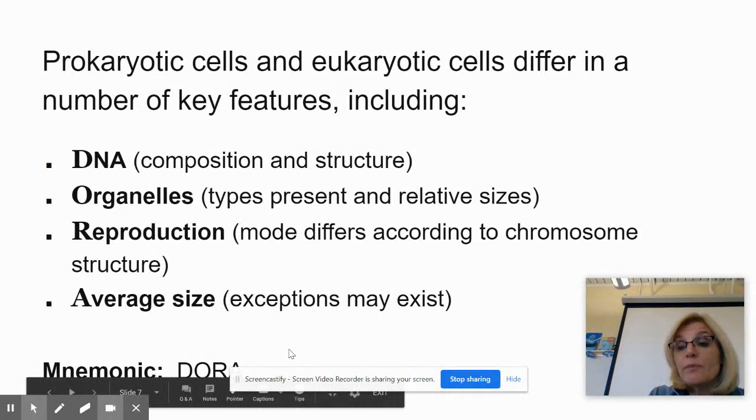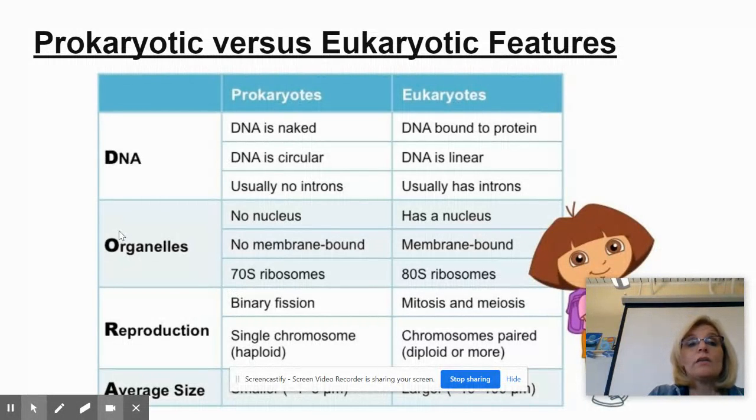Now, there are some exceptions to everything, just like in the cell theory. Okay. One way to remember this is DORA. So D-O-R-A. That's just what it spells. So DNA. DNA in prokaryotes is naked. It doesn't have a membrane that protects it. DNA is circular, and you don't really need to worry about introns right now. You could pick those up next year. Whereas in eukaryotes, it's bound to a protein, it's linear, and it's inside a membrane.